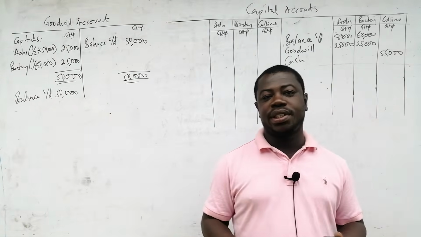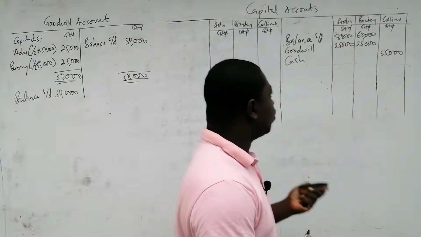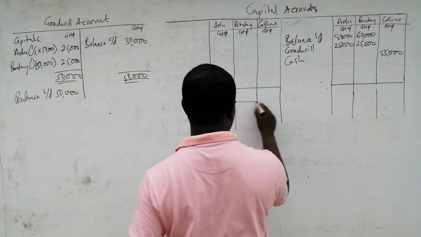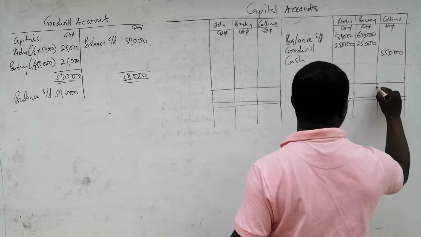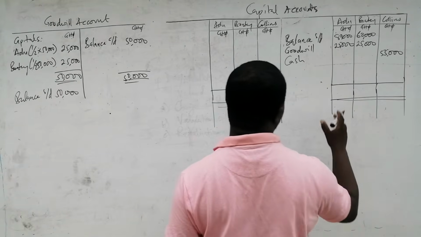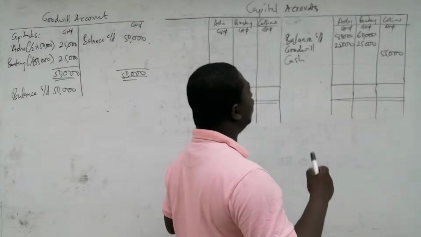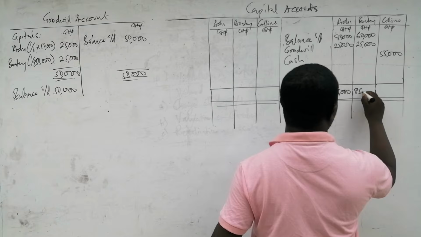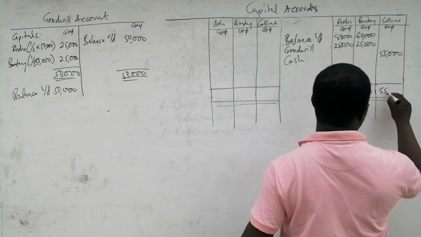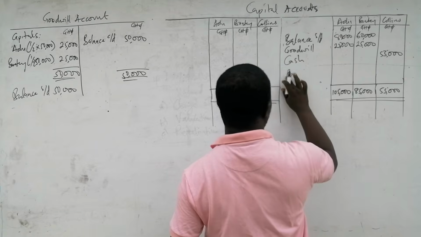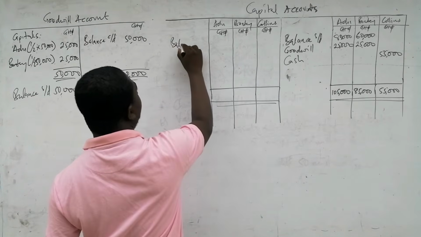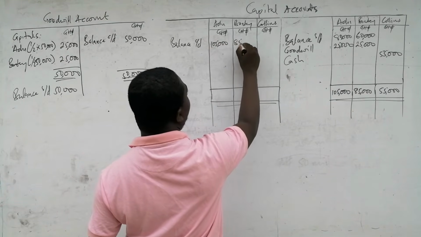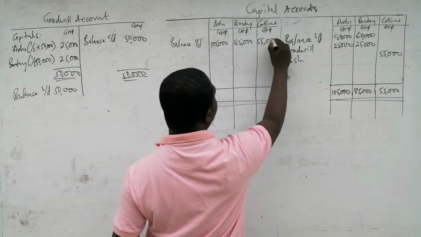There is nothing more in the question that is coming into the capital accounts. And so we'll just close off the capital accounts and then balance it off. So as easy as ABC. Therefore, when we balance, we're doing it according to each partner. And so Edu's total will be 105,000, and then 85,000 for Boateng, and then 55,000 for Collins. So that will be their balance carried down: 105,000, 85,000, and 55,000 respectively.